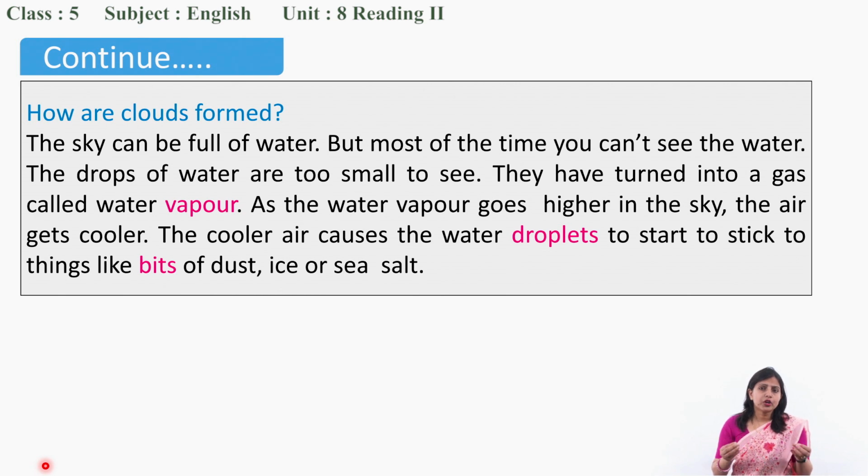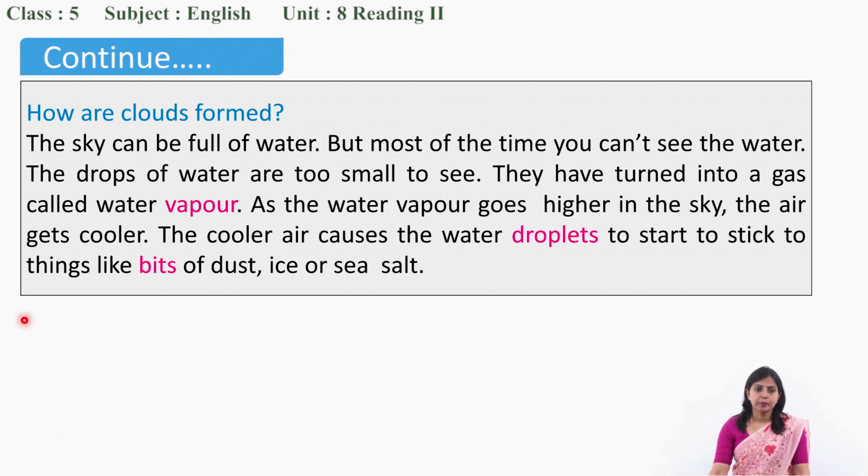The sky can be full of what? Yes, water. But most of the time you can't see the water. Though the sky is full of water, we can't see it.